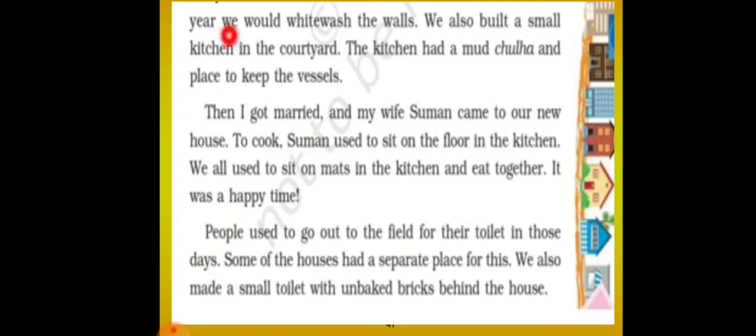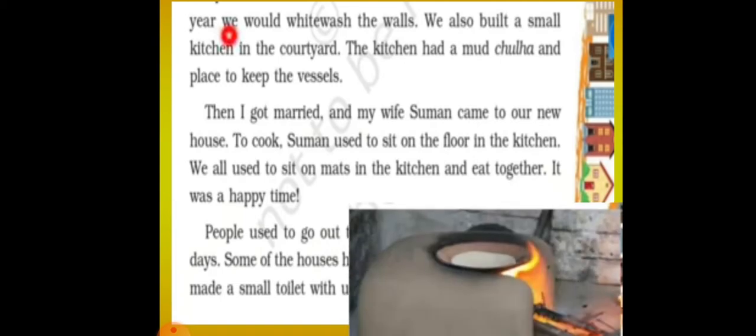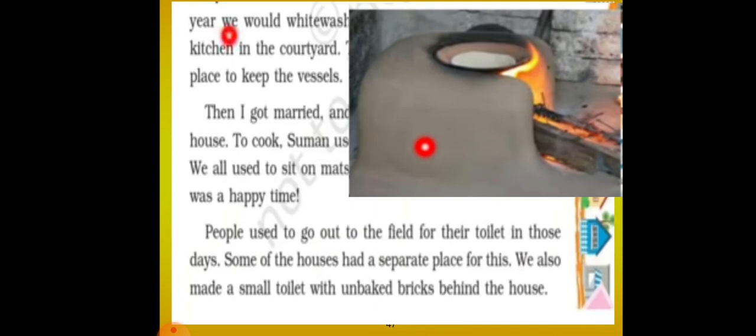Okay. So we also built a small kitchen in the courtyard. So also they had built a small kitchen there. The kitchen had a mud chola and place to keep the vessels. So you can see in this picture, this is the chola, right? In the kitchen they were keeping the vessels on it. So to cook food, this was used. Nowadays we are using gas stoves, right? LPG cylinders and gas stoves are used, but earlier this was the chola where they used to cook the food.